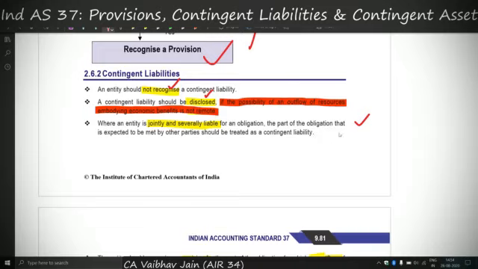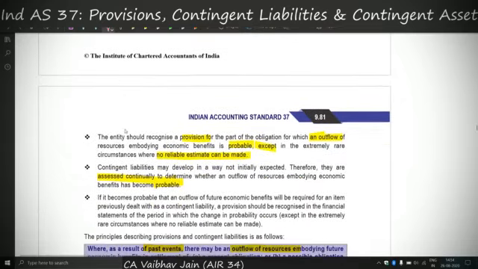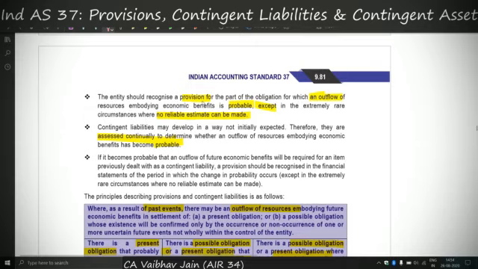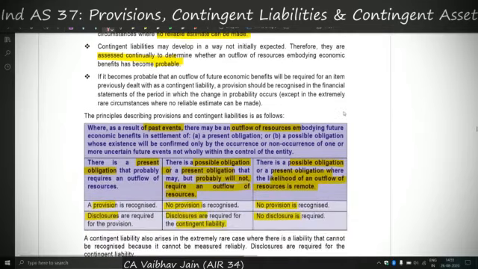So for the rest 800, this point says that the part of the obligation that is expected to be met by the other party should be recognized as a contingent liability. That is, 800 should be recognized as contingent liability and 200 as provision. So this might be a certain scenario which might arise out of the third point. The fourth point says the entity should recognize a provision for the part of the obligation for which outflow of economic resources is probable, except where no reliable estimate can be made. We know this point: if a reliable estimate can be made, then it's a provision. If it cannot be made, then it's a contingent liability.